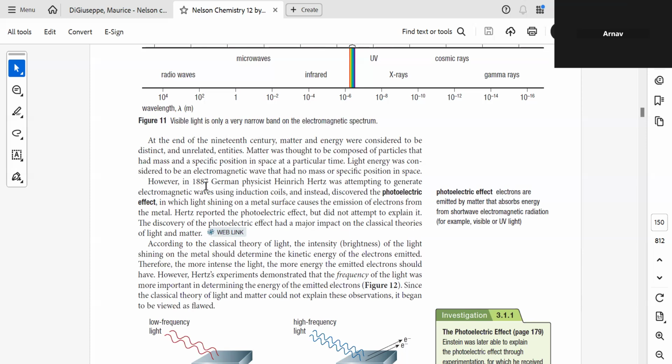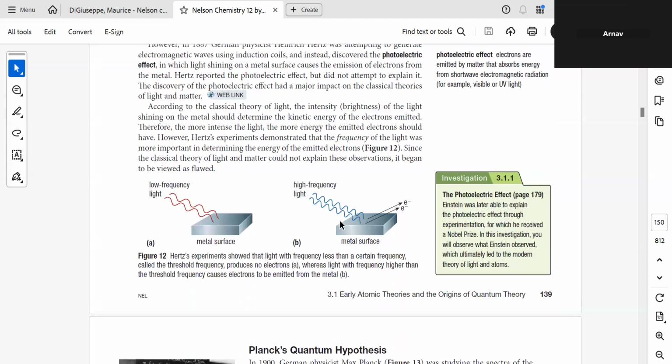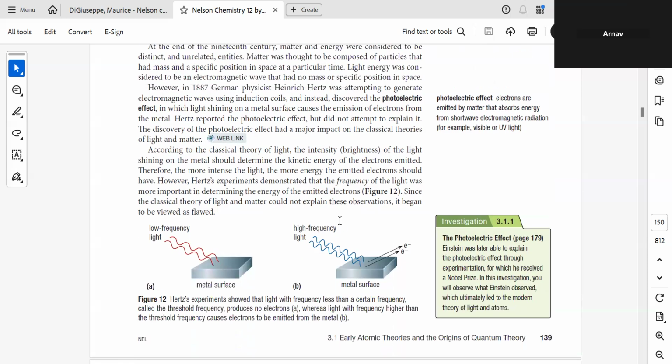In 1887, German physicist Heinrich Hertz was attempting to generate electromagnetic waves using induction coils and instead discovered the photoelectric effect, in which light shining on a metal surface causes emission of electrons from the metal. Hertz reported the photoelectric effect but did not attempt to explain it. Does that make sense?